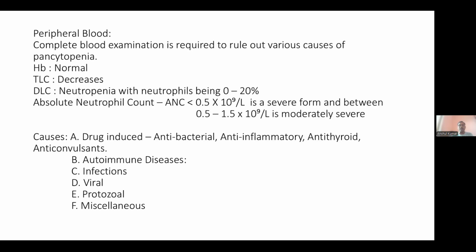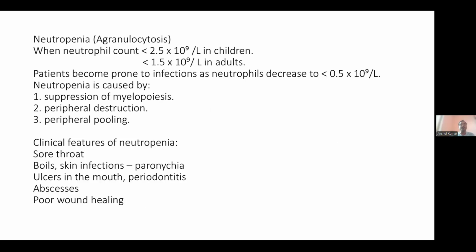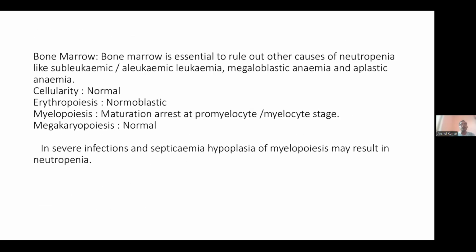So next is the bone marrow examination. Bone marrow is essential to rule out other causes of neutropenia like subleukemic and aleukemic leukemia, megaloblastic anemia, and aplastic anemia. Cellularity is normal, erythropoiesis is normoblastic, and myelopoiesis is where these neutrophils are synthesized. In a number of cases there is maturation arrest at the promyelocyte or myelocyte stage. In some cases, there is depletion of the cells of the myeloid series. In few cases, promyelocytes and myelocytes demonstrate cytoplasmic vacuolation.